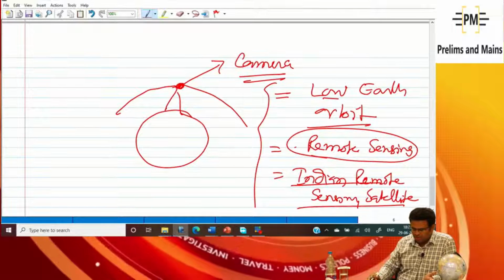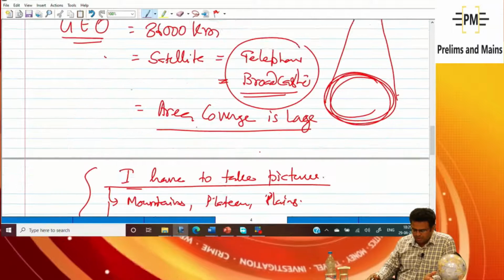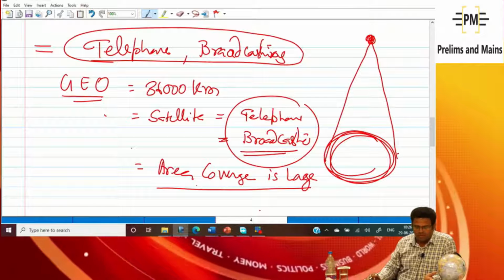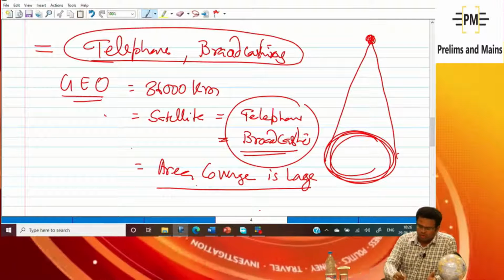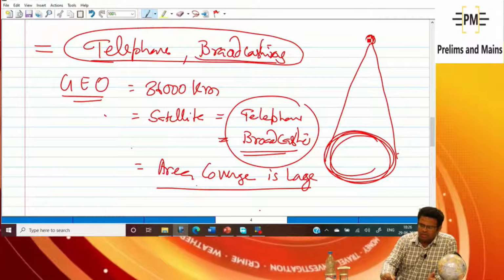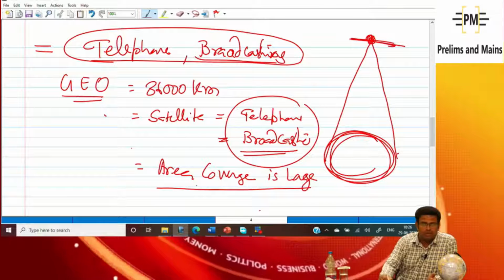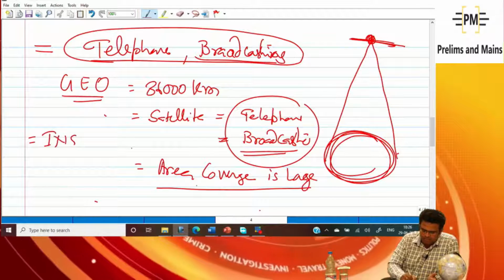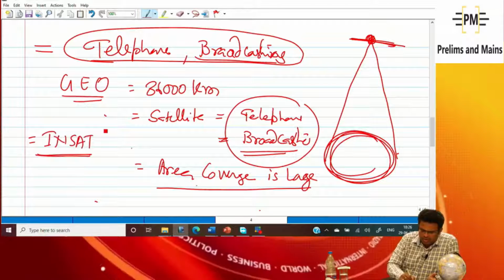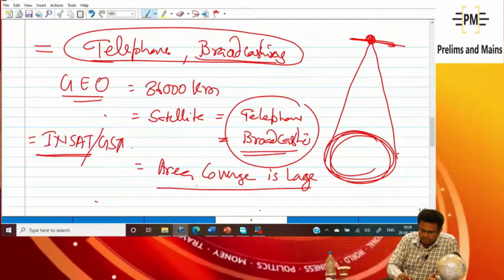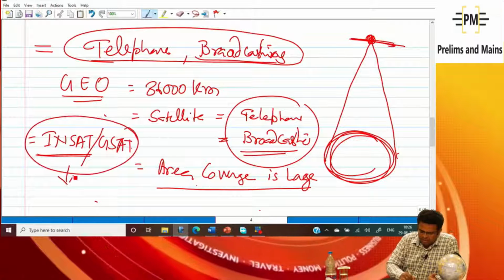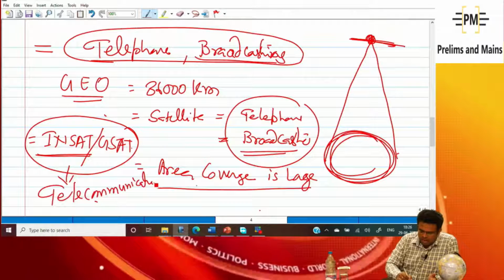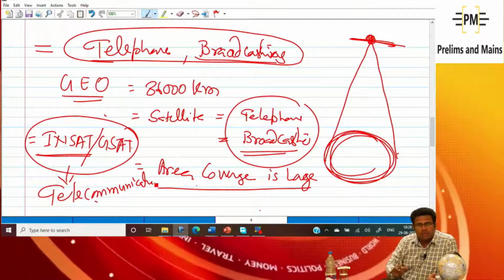Now the next point that we are coming towards. If I need telephonic services in a large area, broadcasting in a large area, I need to establish the satellite at 36,000 kilometers in the GEO, and these satellites are known as INSAT. Whenever you hear about INSAT or GSAT, these satellites are for telecommunication, or you can say broadcasting, understood?